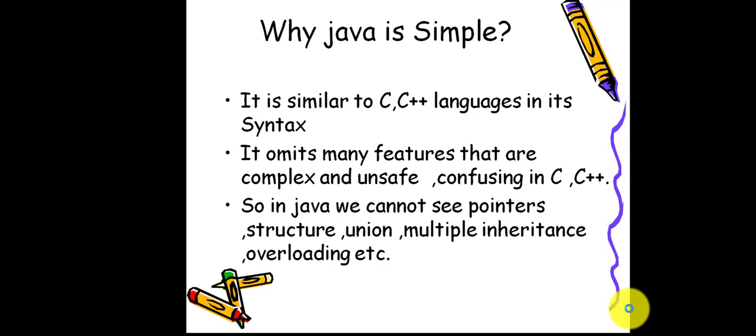These make confusion and are unsafe. Unsafe is nothing but that it doesn't look secured when we write the program. Because of this, they removed all these concepts from C and C++ and introduced some simple and very secured concepts in Java. So that's why we call Java a very simple language.